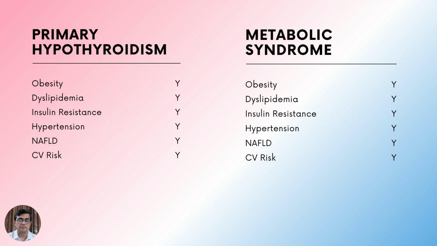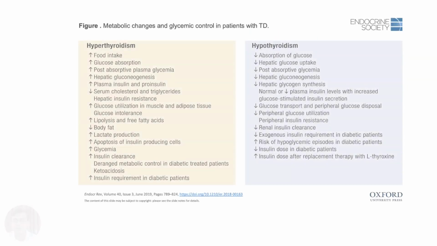Very importantly, certain features of primary hypothyroidism are also similar to the features of metabolic syndrome. People with primary hypothyroidism gain weight, they have dyslipidemia, insulin resistance, hypertension, they have an increased risk of NAFLD, non-alcoholic fatty liver disease, and they have high CV risk. And remember, metabolic syndrome also has the same factors.